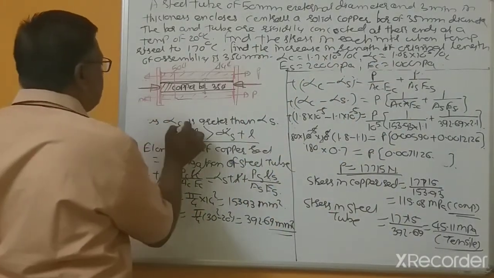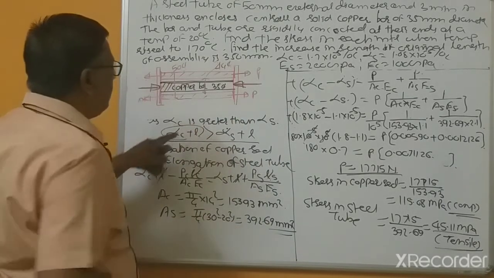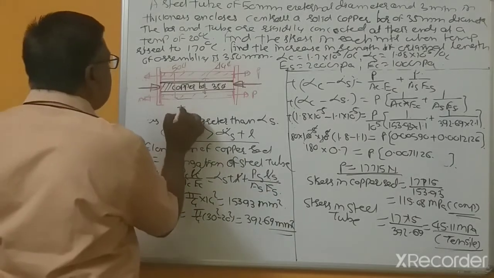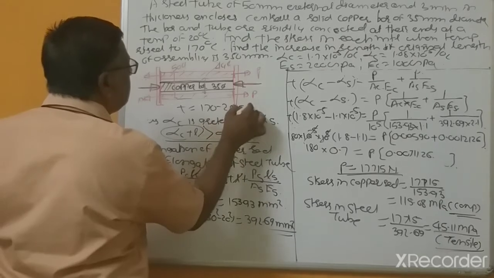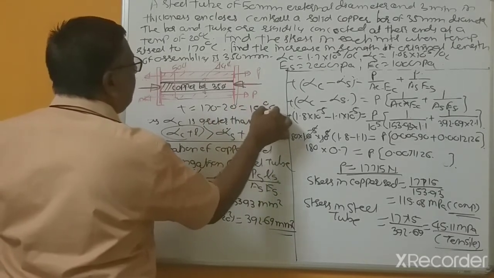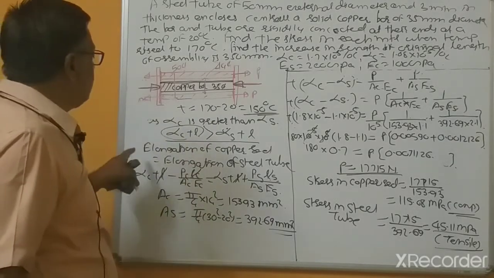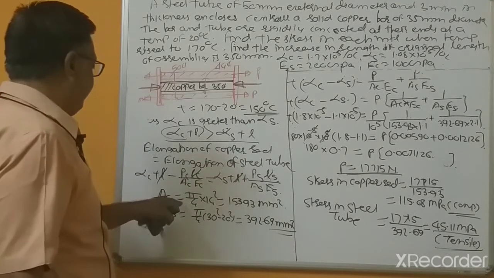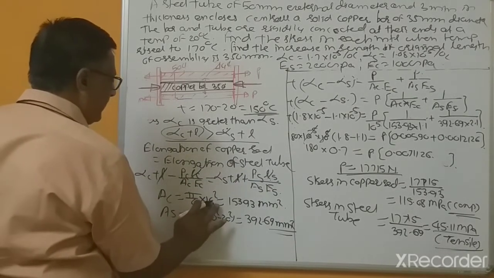Since alpha C is greater, and because the temperature and length are the same, the temperature change is 170 minus 20, which is 150 degrees centigrade. So the elongation of the copper rod equals the elongation of the steel tube. Now the area will change.